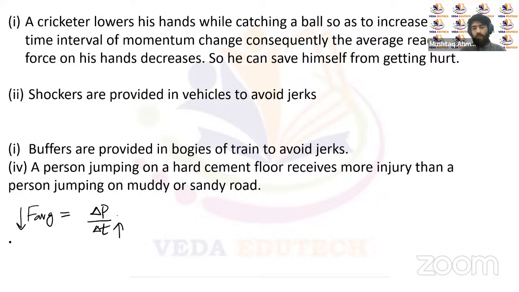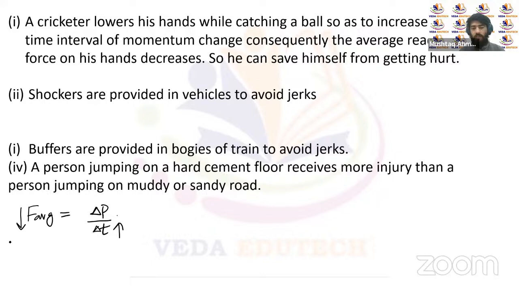A person jumping on a hard cement floor receives more injury than a person jumping on a muddy or sandy road. Because the change in momentum is the same for both, but on the hard cement surface, the time interval is very short.